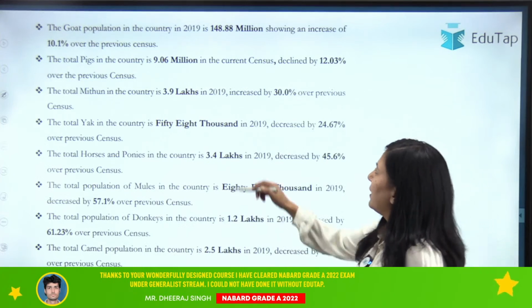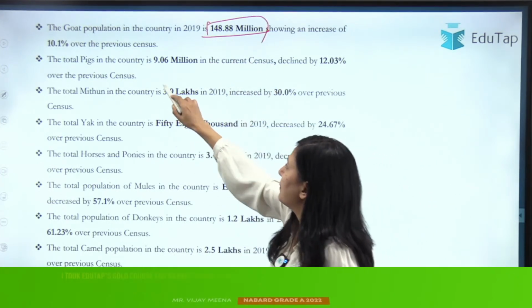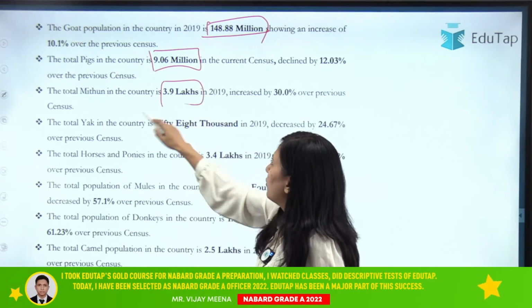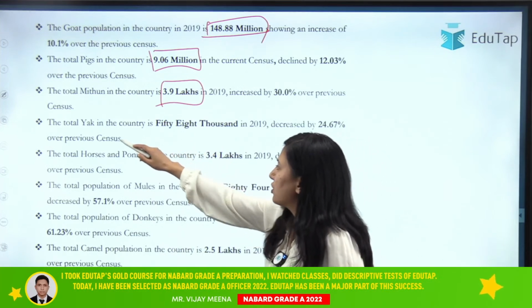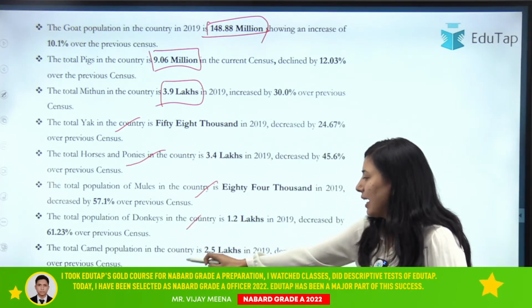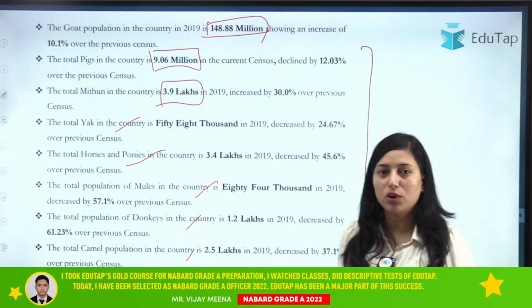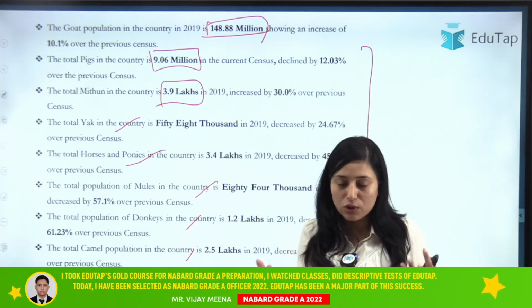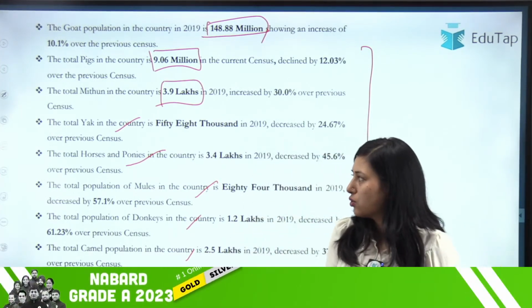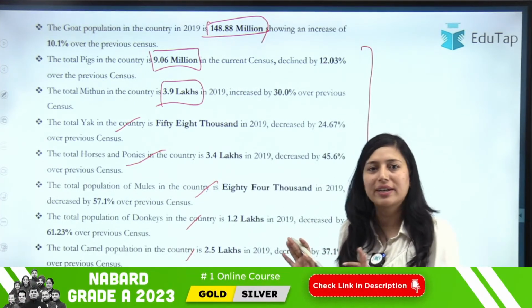Moving on to the goat population, it is 148.88 million. Then total pigs are 9.06 million. Then mithun is 3.9 million. Then there is the population of yak, horses and ponies, mules, donkeys, and camels. So these all are important. If you yourself want to refer to the actual report, you can go there. I have told you how to do so, and if you want to take a screenshot from here, you can take the screenshot or download it later.